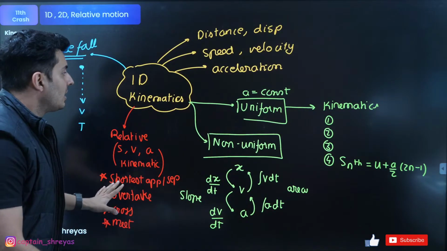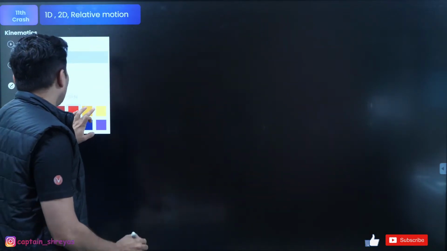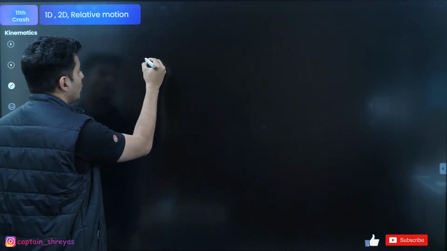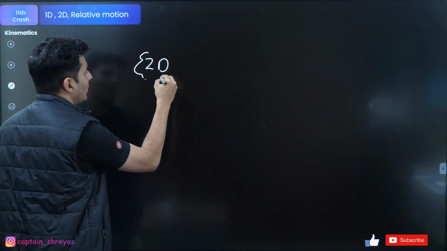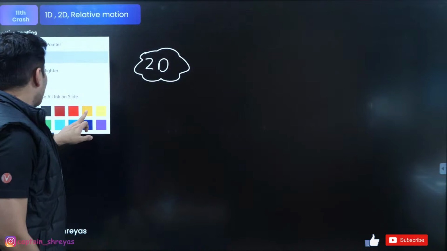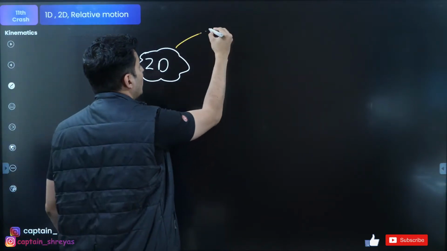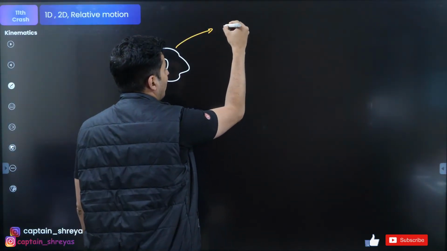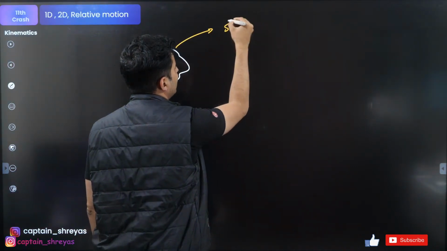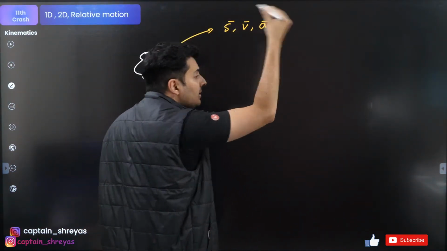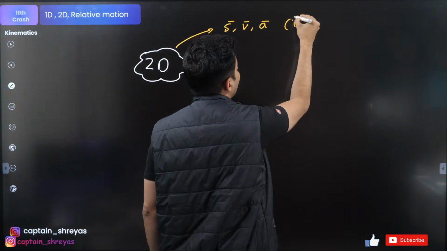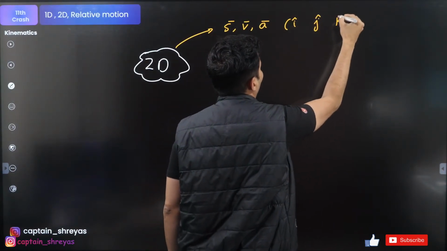So this is 1D. If you talk about 2D, right? If you talk about 2D motion, let's go to 2-dimension motion. So if you talk about 2-dimensional motion, then again here you need to know your position, displacement, velocity, acceleration in the 2D form, basically in i cap, j cap, k cap form.